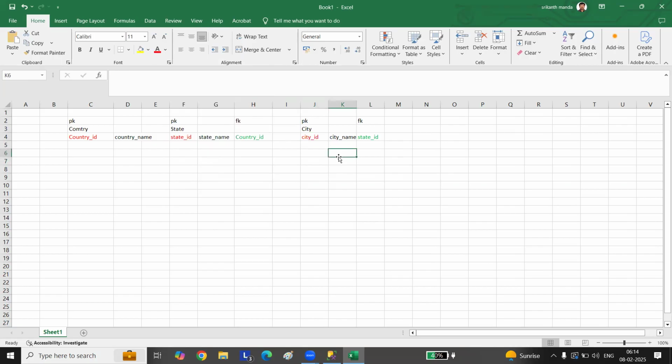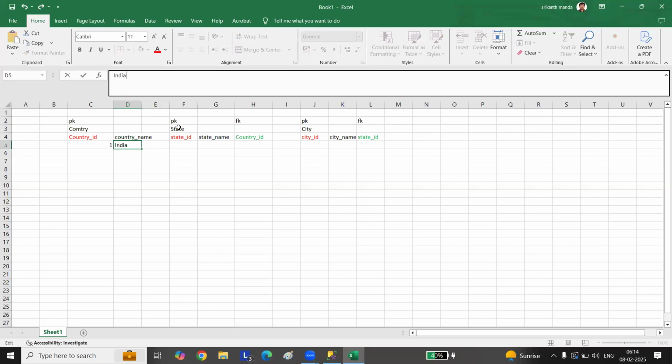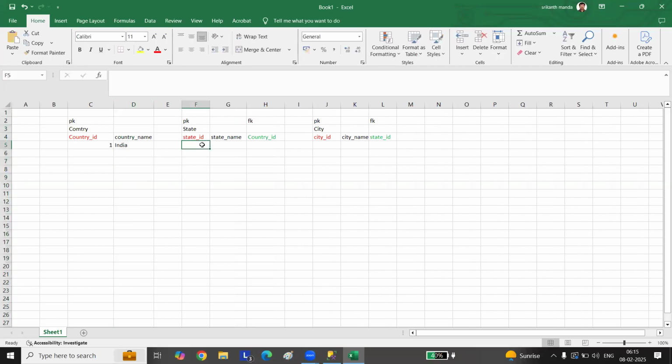Okay? So the red colored columns are primary keys, and the green colored columns are marked as foreign keys. This state will take the reference of this country. This city's state ID will take the reference of this state table. Right? So here you have got one, India. Now I'll go here.